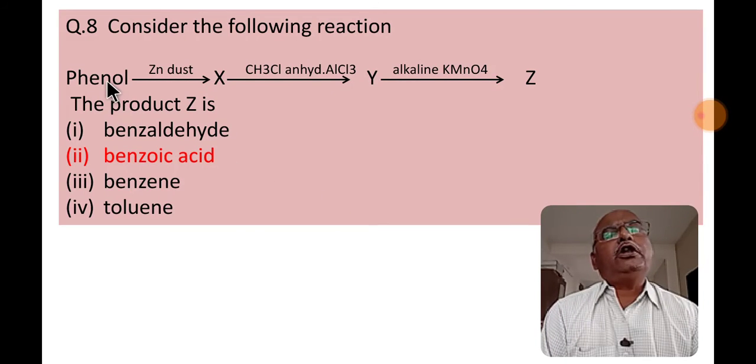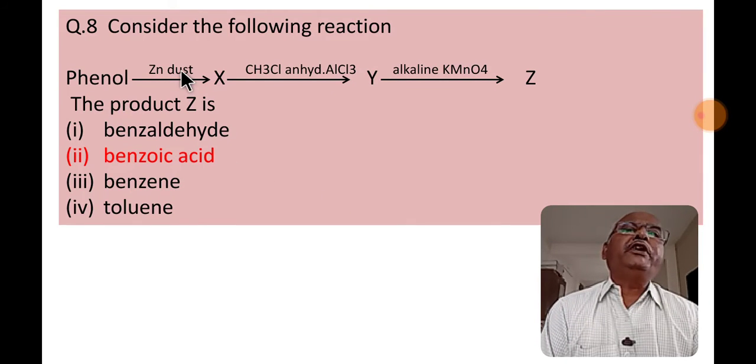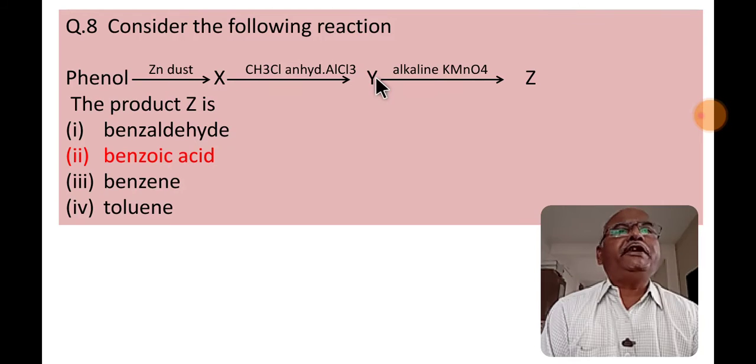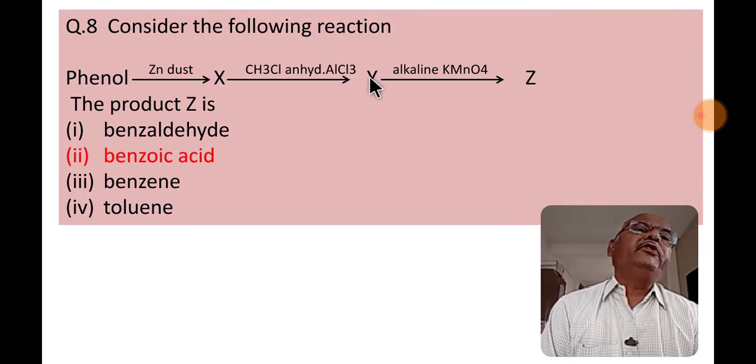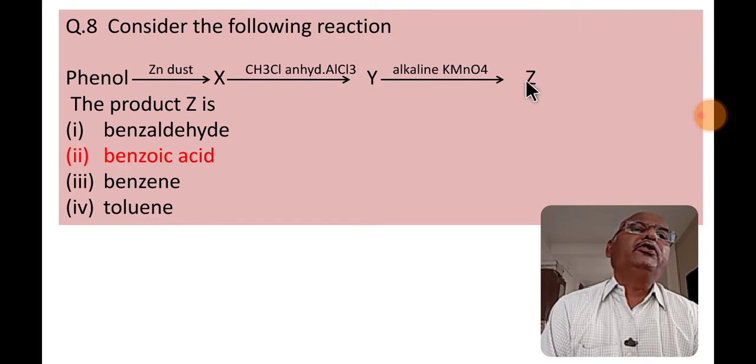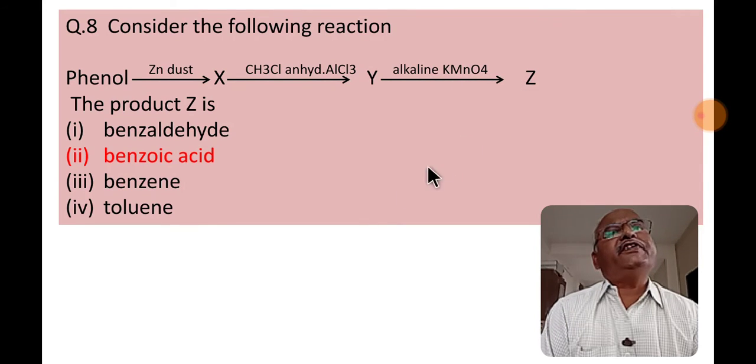So phenol on treatment with zinc dust gives benzene. Benzene undergoes Friedel-Crafts reaction and gives methyl benzene or toluene. Methyl benzene or toluene on oxidation with permanganate gives benzoic acid.